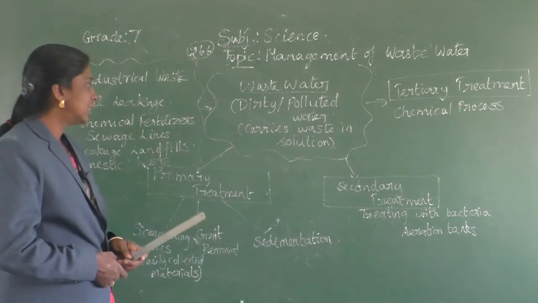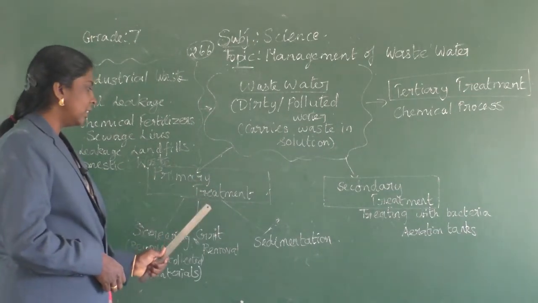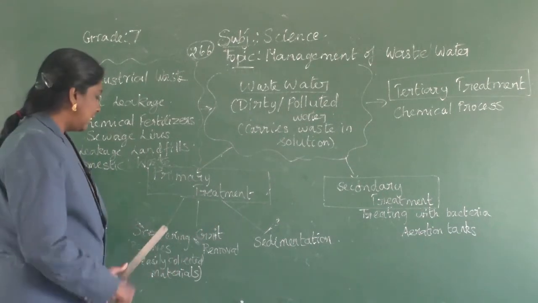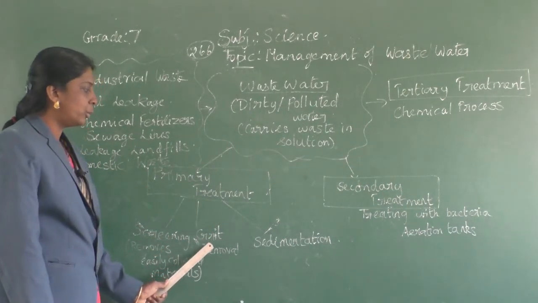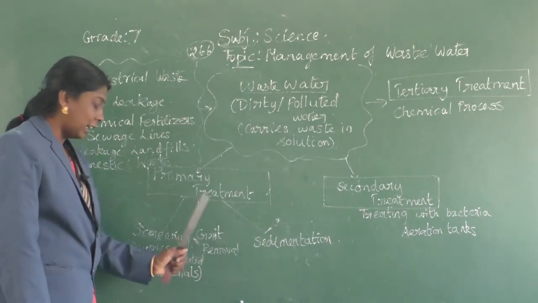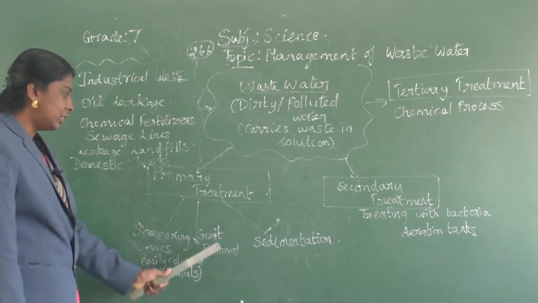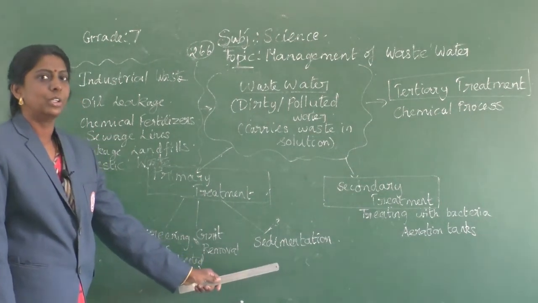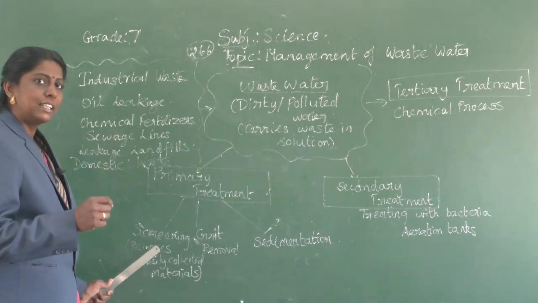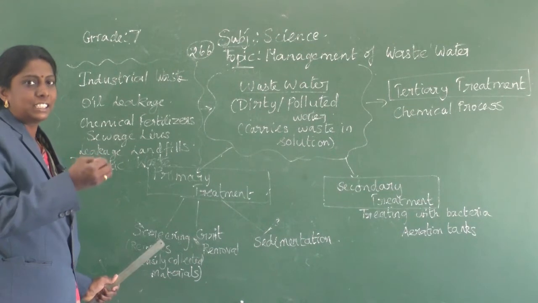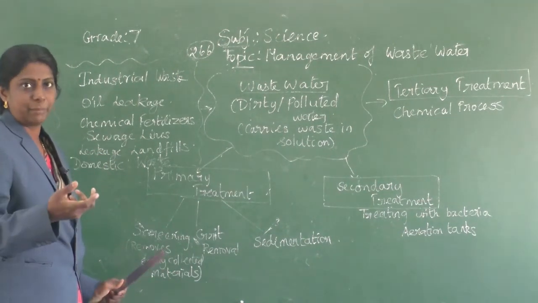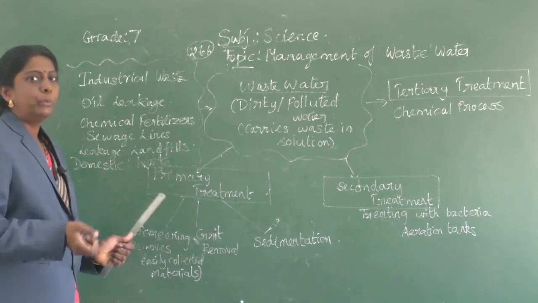So about the primary level, they are doing this primary treatment in 3 ways, that is screening, grit removal and sedimentation. Kids, I am repeating again, screening, grit removal and sedimentation. So what do you mean by screening? First step, here in this screening process they are removing the easily collected waste materials like plastic, papers. All those things are removed out.